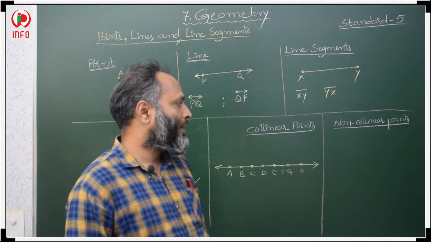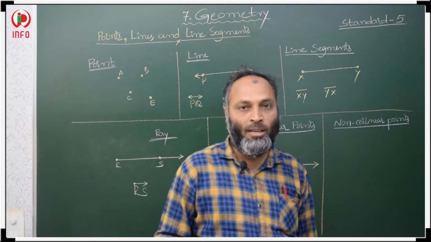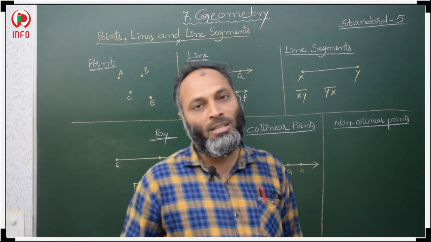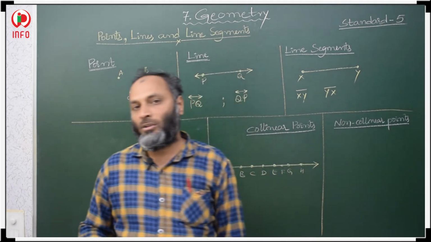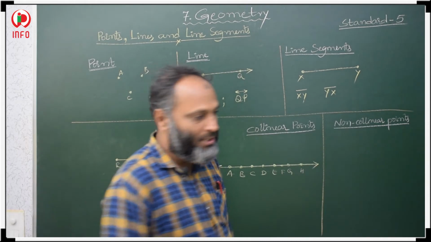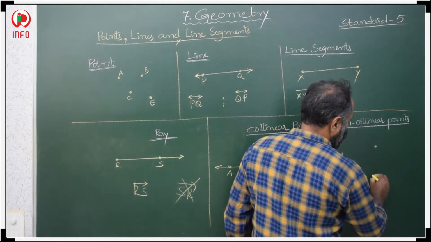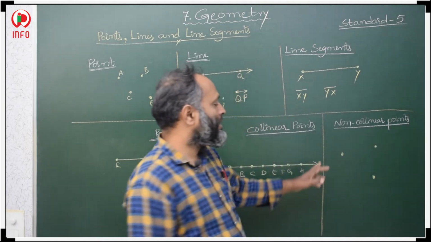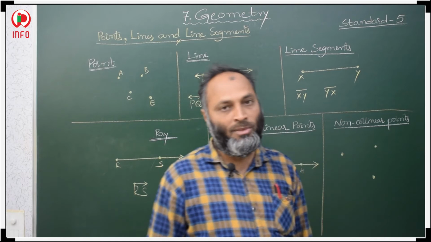Okay. Now non-collinear points. Non-collinear points means if the points are not on the same straight line, then those points are called non-collinear points. For example, here one point, here one point, here one point. All these 3 points are different, which means they are not on the same straight line.